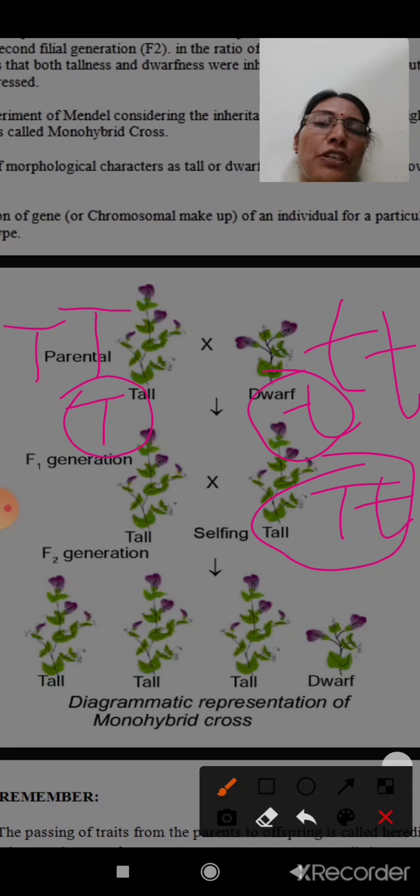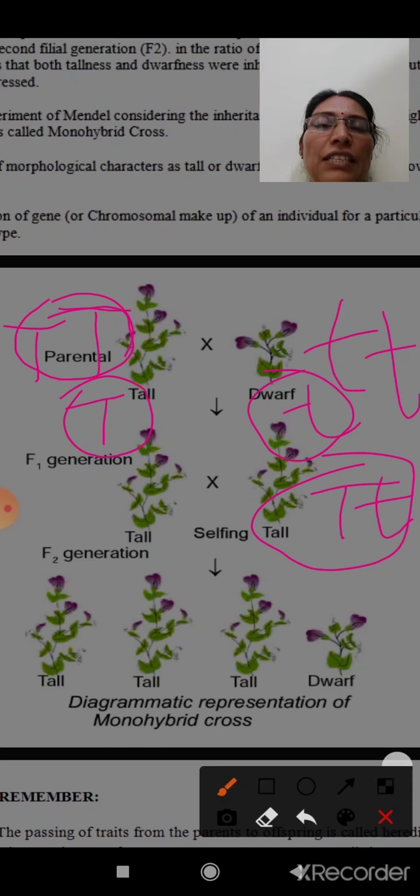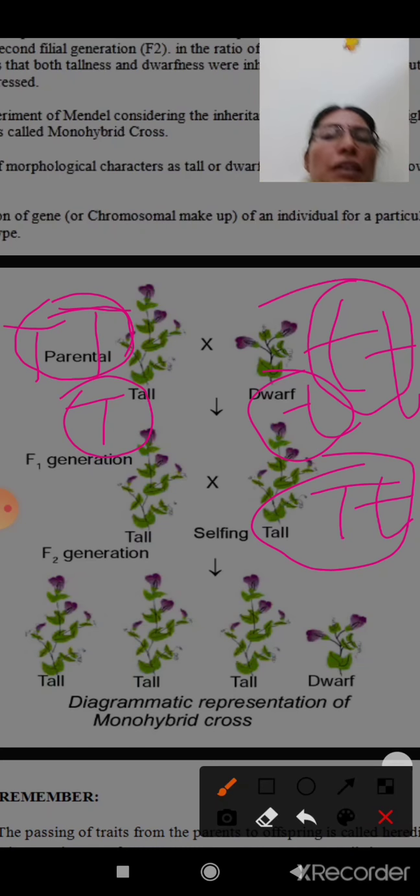They are not pure. Here it was capital T, pure for their nature of height. Small t also has a pure nature, because both the alleles are the same, both the factors are the same there. But here in the F1 generation you can see capital T and small t.